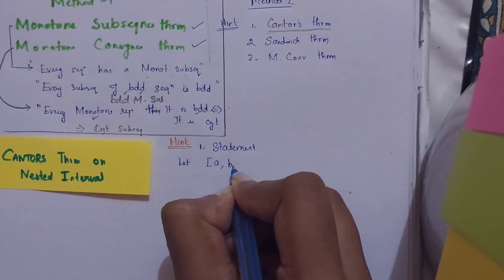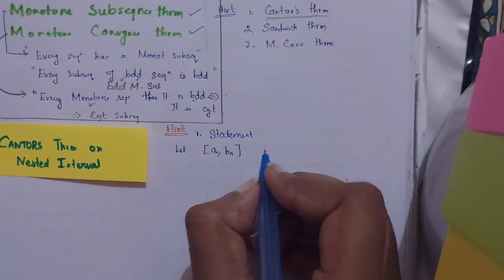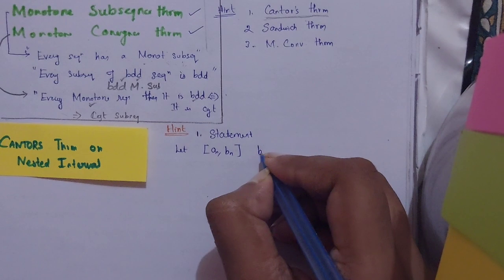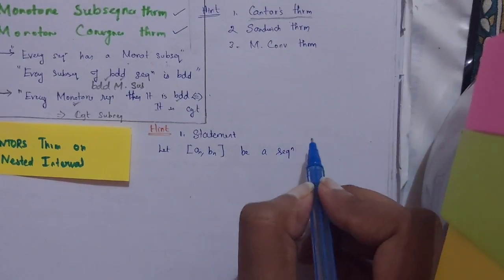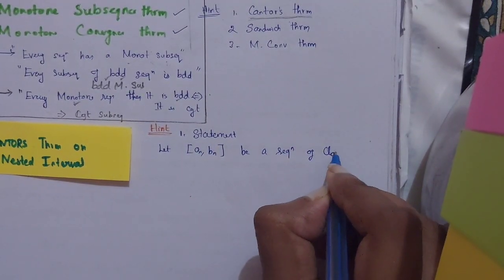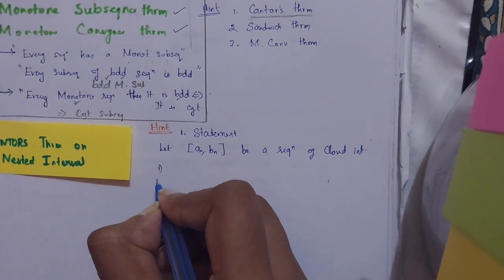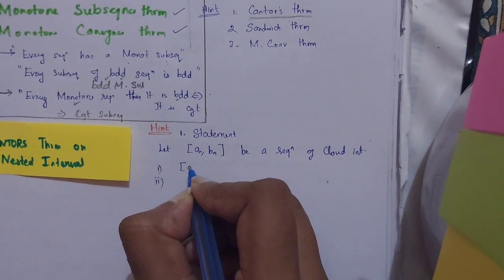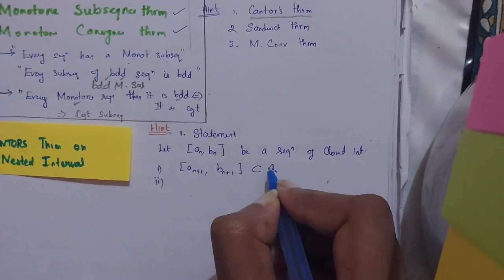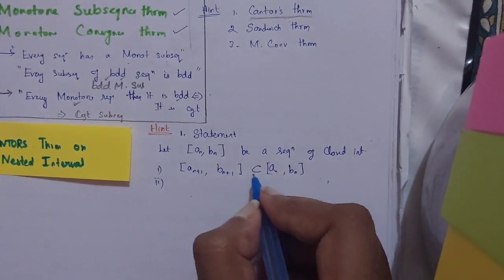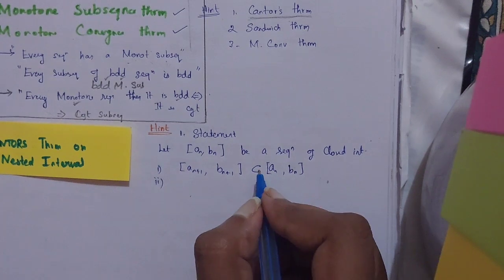I have a closed interval [an, bn], and that interval varies depending on n belonging to the natural numbers. It is a sequence. We saw sequences of numbers like an so far, but here it is a sequence of closed intervals, such that these two conditions are satisfied. It is very simple: [an+1, bn+1] is strictly contained in [an, bn], because here I'm just shrinking the interval, so obviously it will be strictly contained.